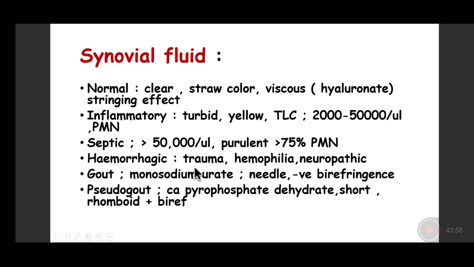If it is a hemorrhagic aspirate, always see whether you are looking at hemophilia with joint involvement, which could lead to neuropathic joints. Or there could be presence of birefringent crystals of monosodium urate. So this is how synovial fluid examination will help you in making a diagnosis of joint diseases. Any questions till now?